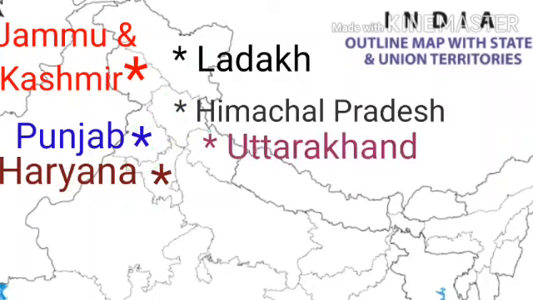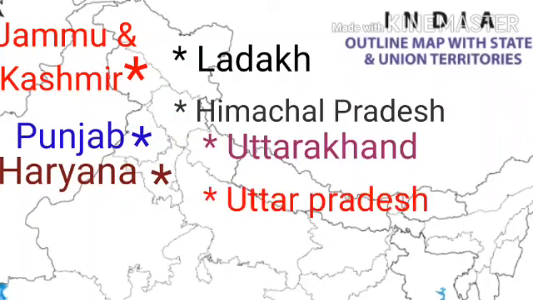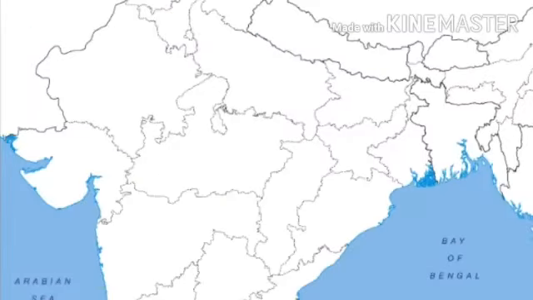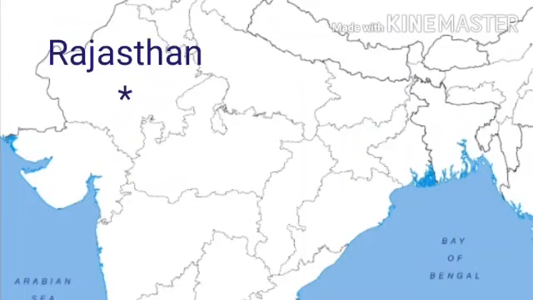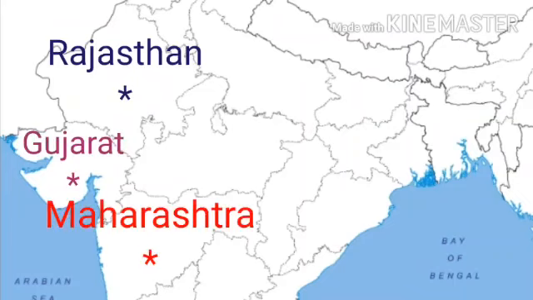Here is Uttarakhand. It is located below Himachal Pradesh. Then Uttar Pradesh. It is located below Uttarakhand. Let's spot Rajasthan. It is below Haryana. It is time to point Gujarat. Here it is. Finally, let's spot Maharashtra. It is located below Gujarat.